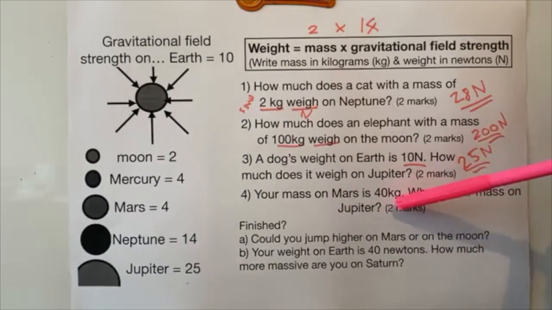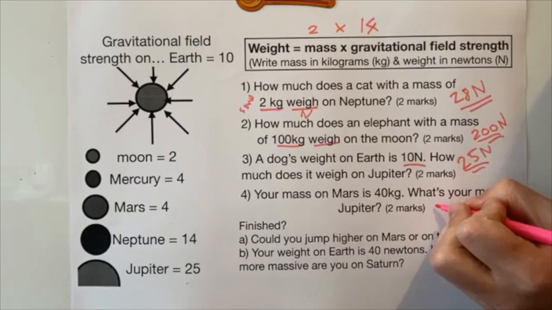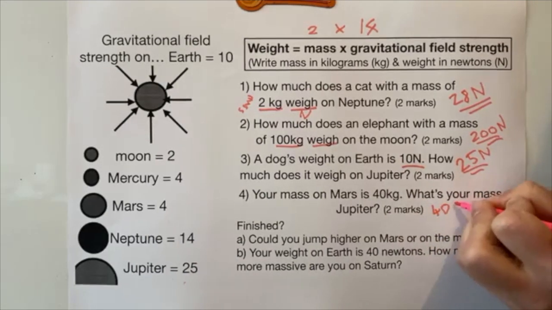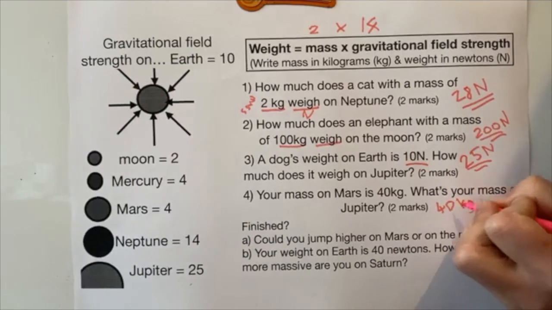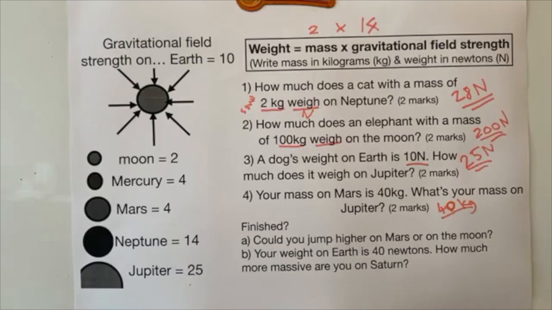Number 4. Your mass on Mars is 40 kilograms. What's your mass on Jupiter? Mass never changes. If you've got 40 kilograms worth of stuff in you, or if you're 40 kilograms worth hard to move, then you always are, wherever you go. It's not affected by the gravitational field strength of anywhere. Well done if you got that.